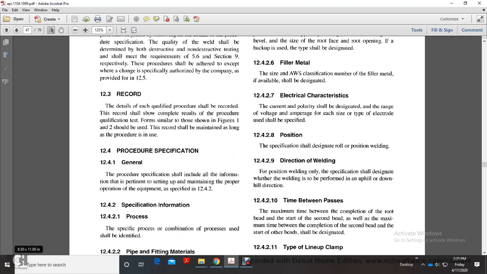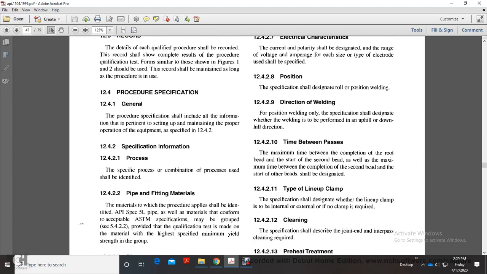12.4 Production procedure specification, general. The procedure specification shall include the information pertaining to the setting up and maintaining of proper operation of the equipment, as specified in 12.4.2. 12.4.2 Specific information. 12.4.2.1 Process. The specific process or combination of processes used shall be identified.